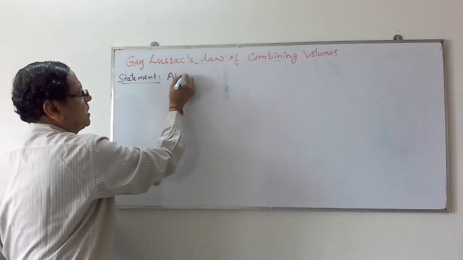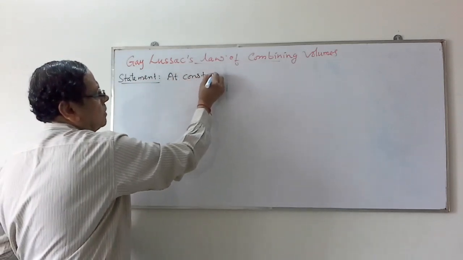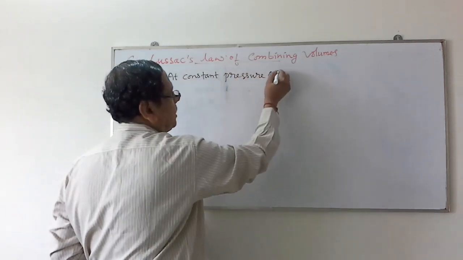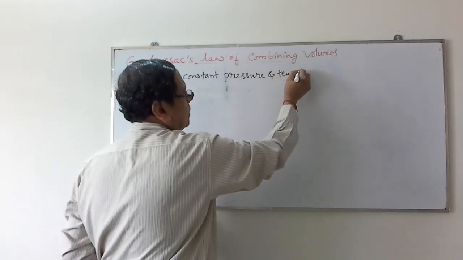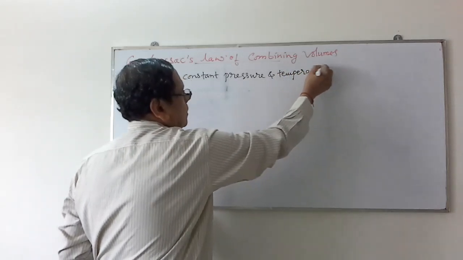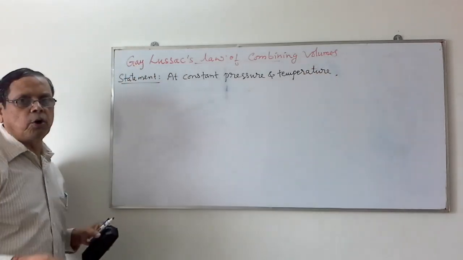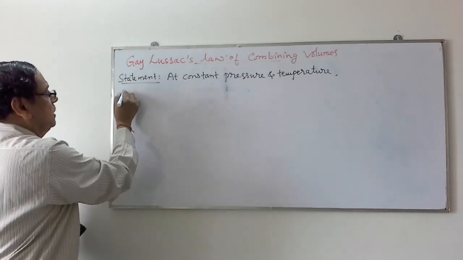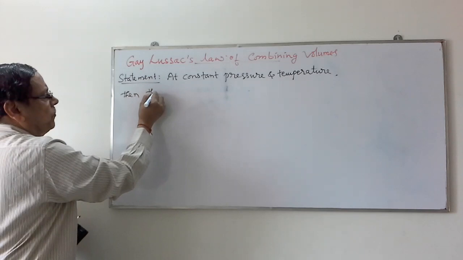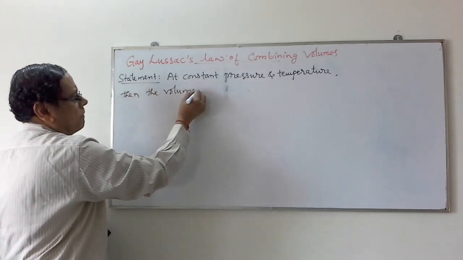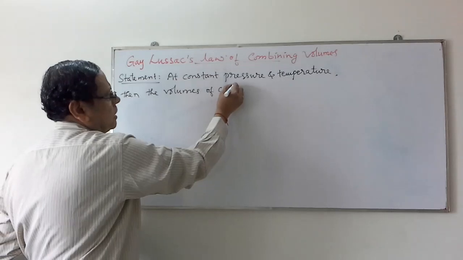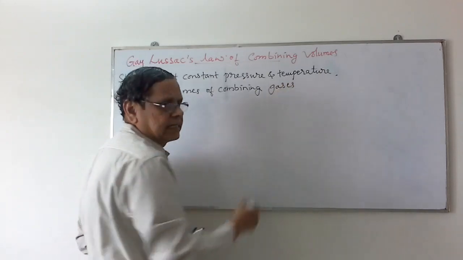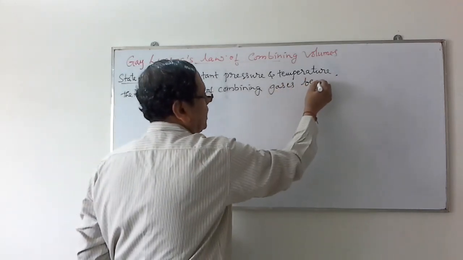When you measure the volumes of various gaseous substances at constant pressure and temperature, then the volumes of combining gases bear a simple ratio.